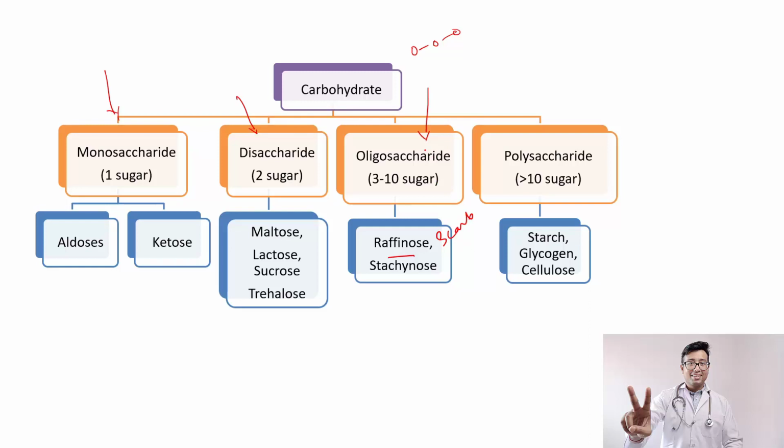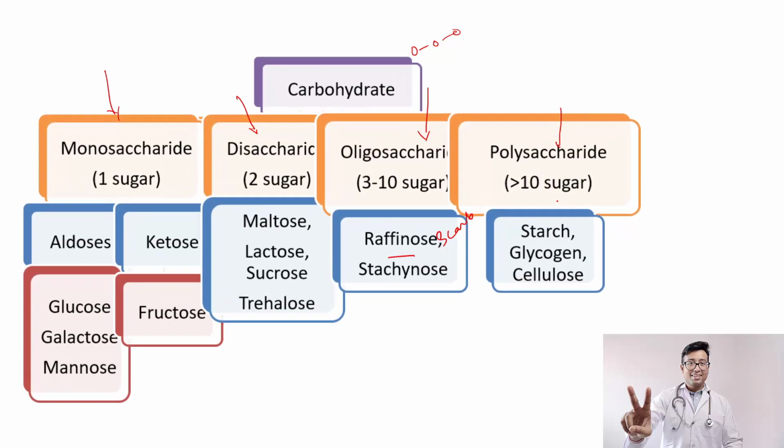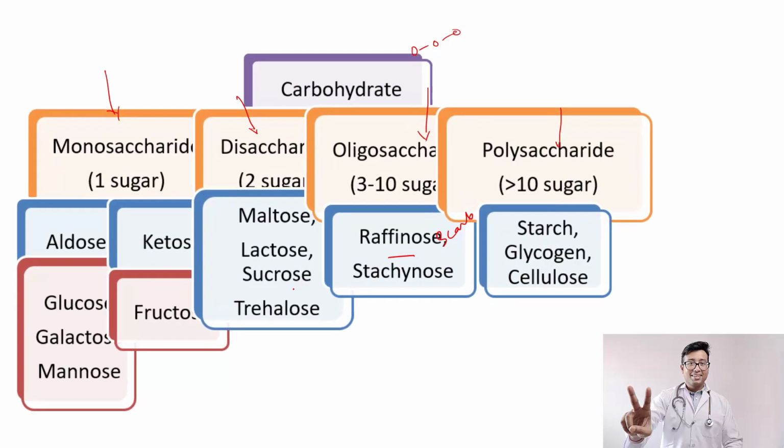That's it for today, because next we will be discussing polysaccharides, which have more than 10 units. You already know the examples: starch, glycogen and cellulose. These are the bare fundamentals that you should know. Remember, ketose is fructose and these are aldoses. As for the task I gave you, name those 3 structures in the comment section.